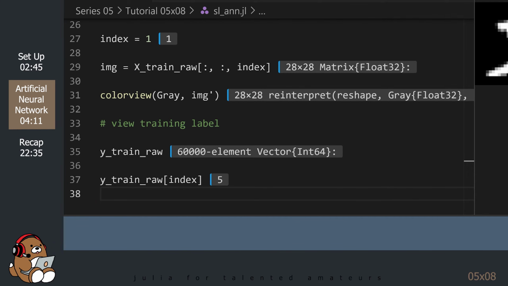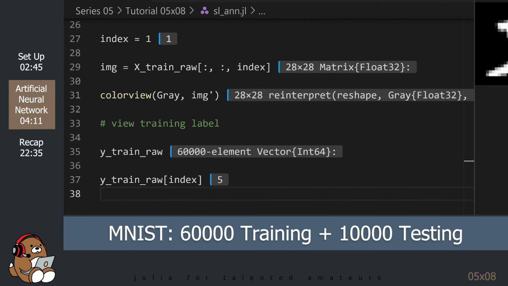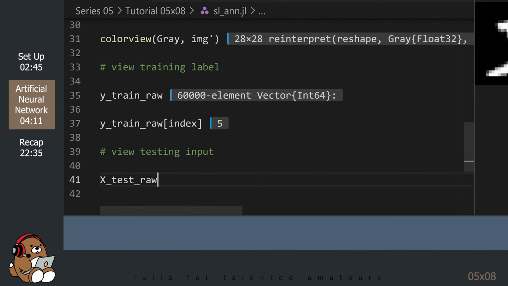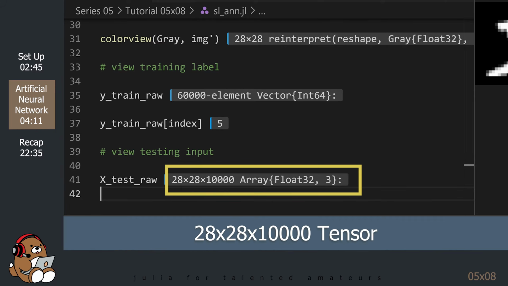Now, let's take a look at the test data. In past tutorials, we took our dataset and split it between training and testing. The MNIST dataset contains 60,000 samples for training and another 10,000 samples for testing. So there's no need to split the data, since it's already been split for you. Let's take a look at a testing sample. So it's the same 28 by 28 matrix for the image, but it's only 10,000 layers deep.